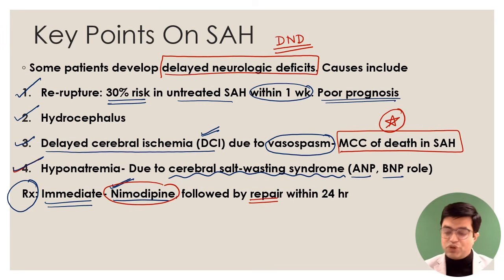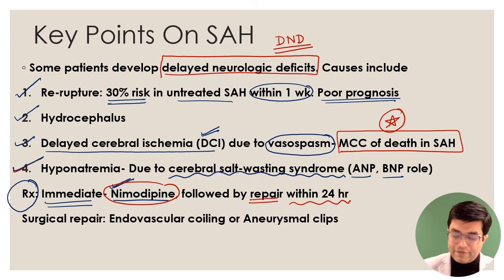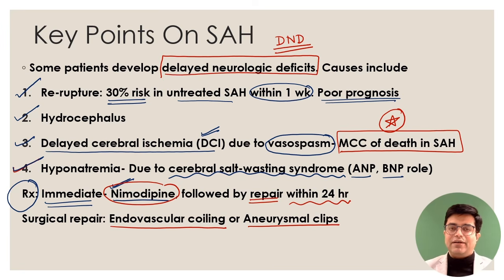Neurosurgical repair should be done within 24 hours to reduce the chances of re-rupture in the patient. And when you are doing surgical repair through neurosurgery, you can consider either endovascular coil placement in the bleeding vessel. You identify and place a coil in it, or you apply clips on that. Which is better? Again, it depends upon the patient, the cause, and the expertise of the neurosurgeon. Many texts say that endovascular coiling is superior, but both of them are approved for use. It comes down to the patient as well as the expertise of the neurosurgeon who's operating.